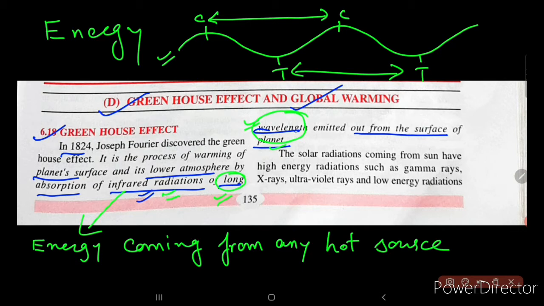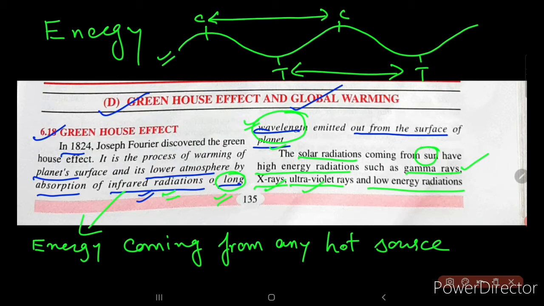The solar radiations, again a kind of energy coming out from the sun, have a range of radiations: high energy radiations and low energy radiations. Among the high energy radiations are gamma rays, X-rays and ultraviolet rays.